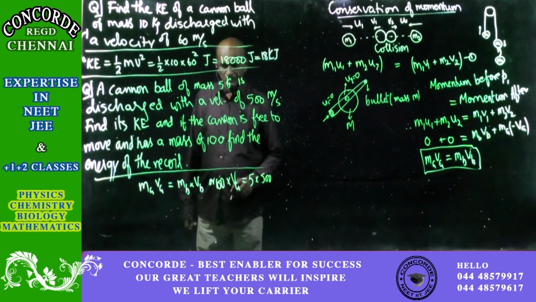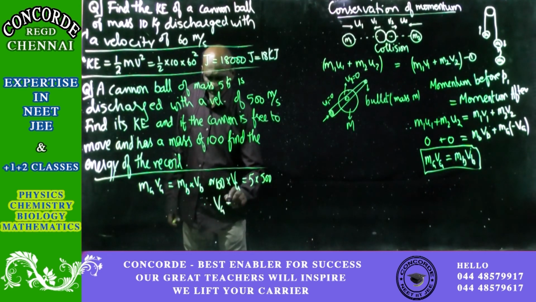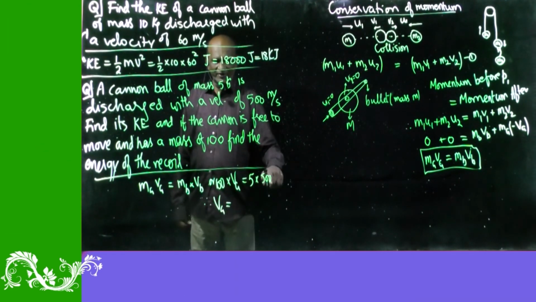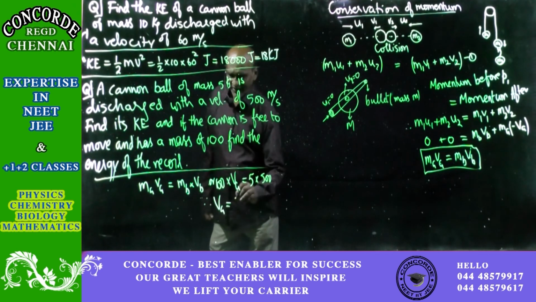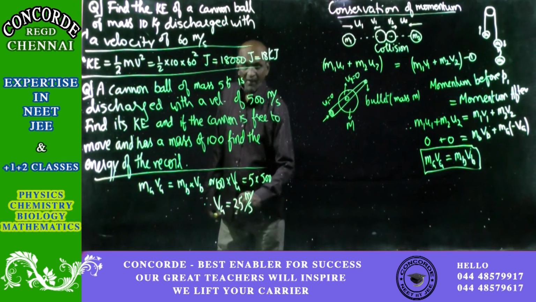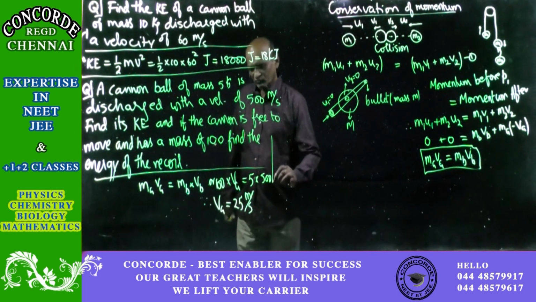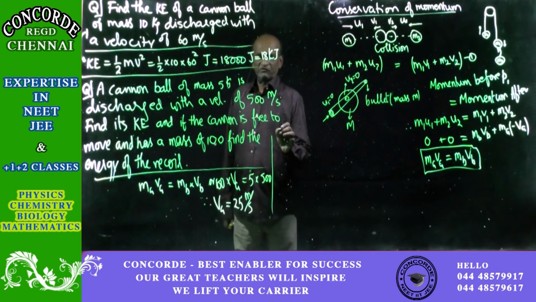So, from this, what you will therefore find is that velocity of the gun, that is a cannon, will be equal to 5 into 500 divided by 100. So that is equal to 25 meters per second. So now find out what will be the energy. Gun or cannon.